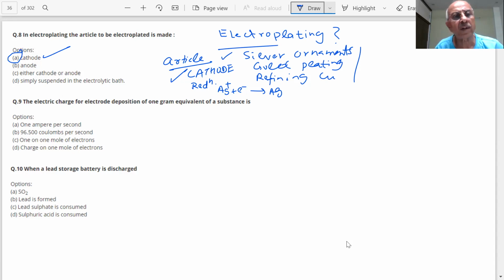We must understand everything. That's my point. Students can easily find the answer from any source, no problem, but without knowing, it is just a waste of time. The electric charge for 1 gram equivalent of a substance is, student, 1 ampere per second, 96500 coulomb. Charge on 1 mole of electrons. This is based on Faraday's law.